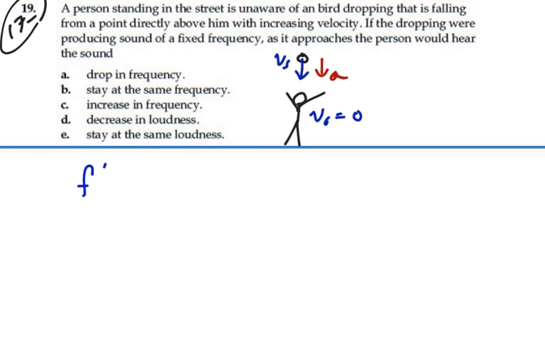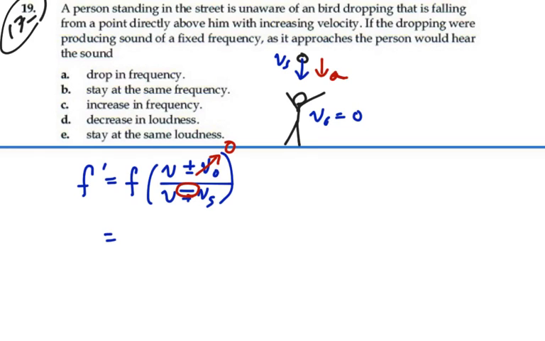So the observed frequency is the actual frequency put out, velocity of sound plus or minus velocity of the observer over the velocity of sound minus or plus the velocity of the source. Well, in this case, the velocity of the observer is 0, and the velocity of the source is approaching the observer, so we're going to use the top minus sign for toward. So our observed frequency is going to equal the actual frequency, velocity of sound over the velocity of sound minus the velocity of the source.